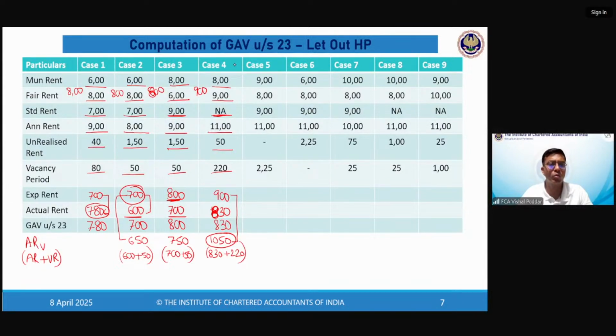Mr. M.A., I don't know what your complete name is. Your fourth answer is wrong, beta. I hope now you have understood. Because 1050, which you have taken, is ARV, and ARV never becomes GAV. If ARV is higher, beta, always the GAV is the AR only. It is never the ARV. So Mr. M.A., I hope you have understood. Good.